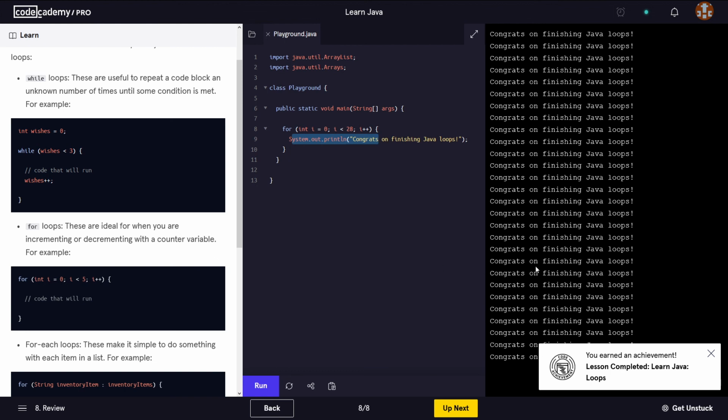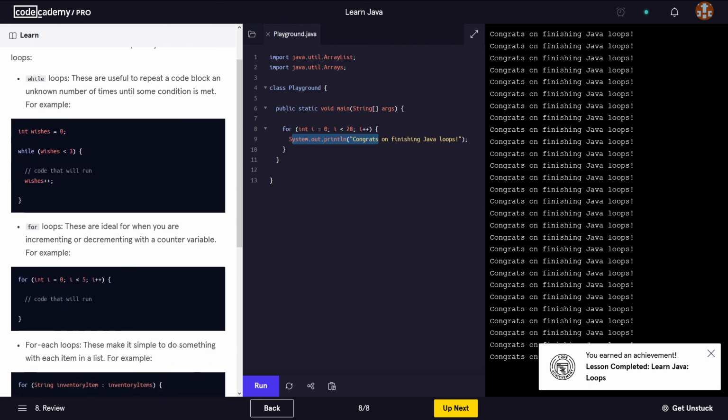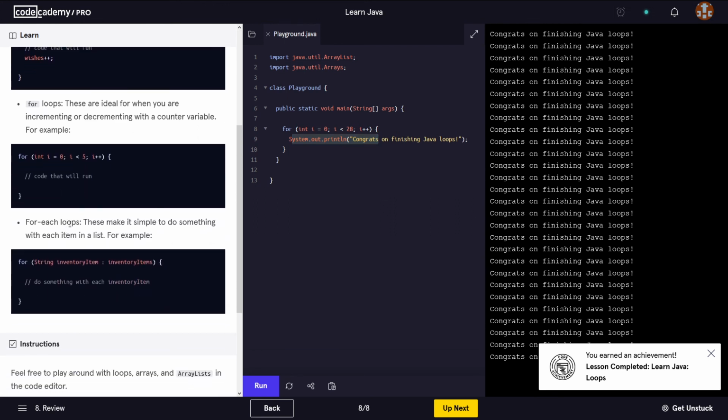So this concludes our lesson on loops, where we have covered while loops, for loops, and for each loops.